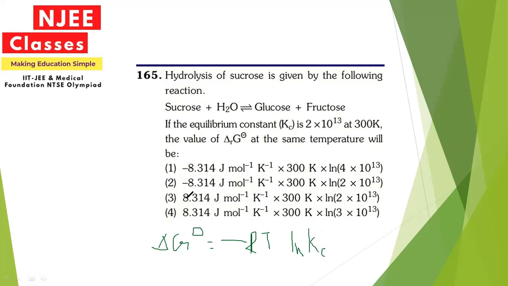So the answer for this question will be the second: minus 8.314 into 300 natural log 2 into 10 raised to the power 13. So the option will be second.